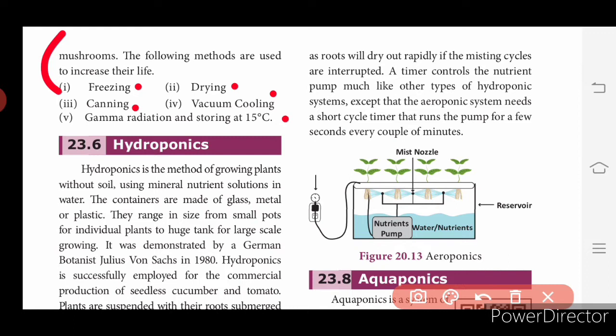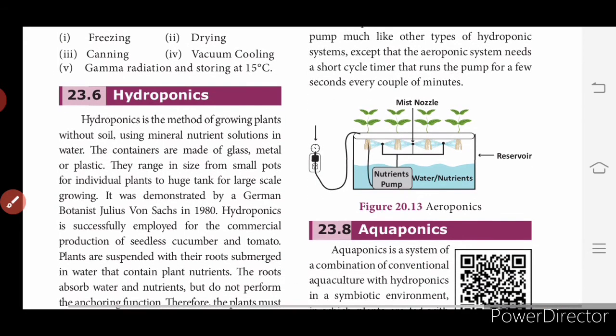Okay, next is hydroponics. Hydro means water. Hydroponics is the method of growing plants without soil. We are going to grow the plants without the help of soil, only using some nutrients along with water.